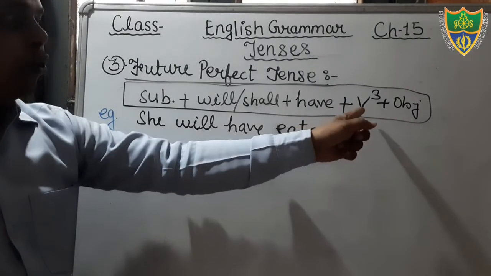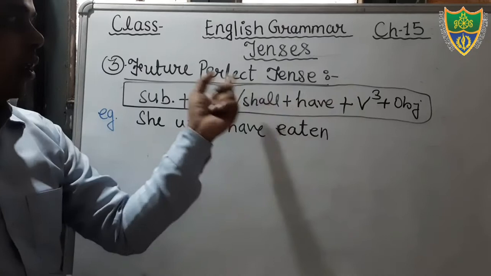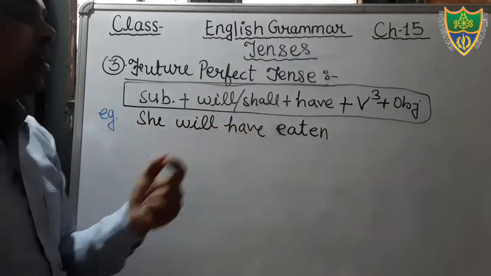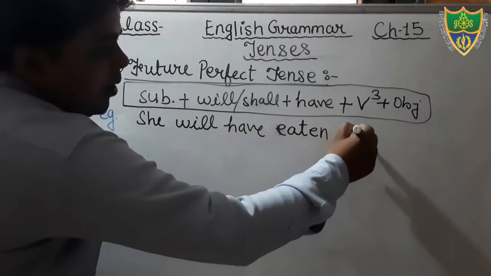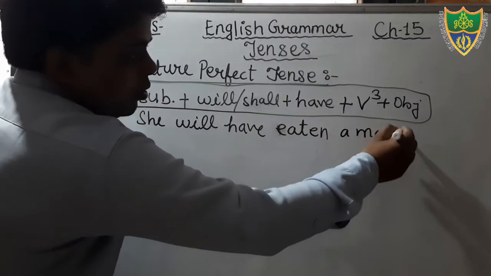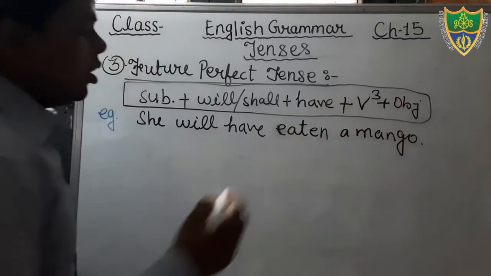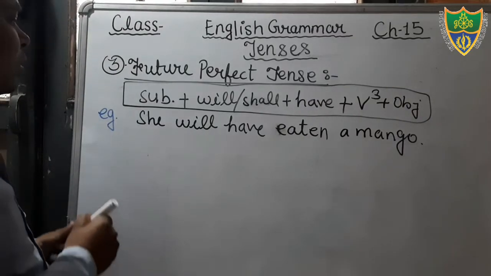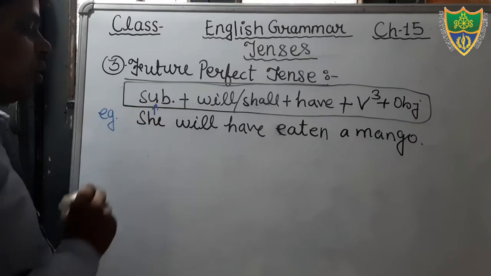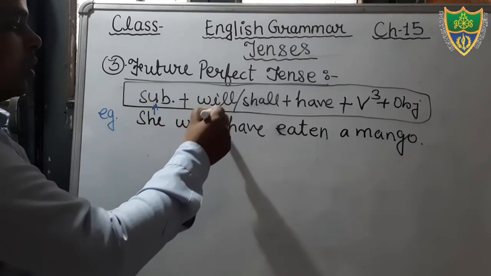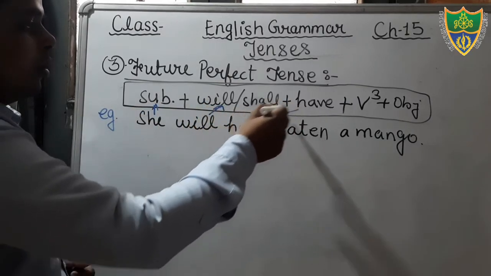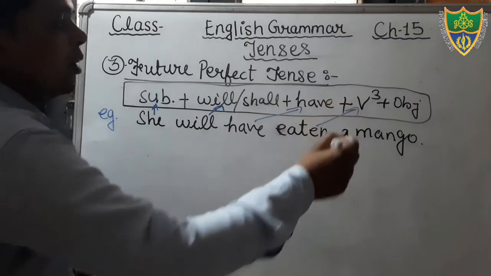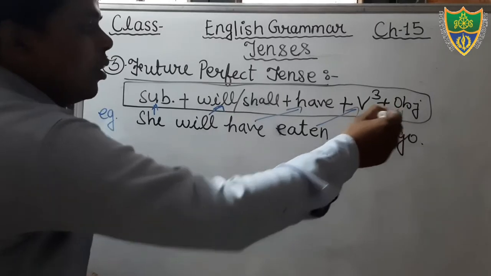So you have to use the third form of the verb in the future perfect tense. Let's see, she will have eaten a mango. Okay, you can see in the example, that is your subject she, and that is your helping verb will have, and that is your third form of the verb, and that is your object.